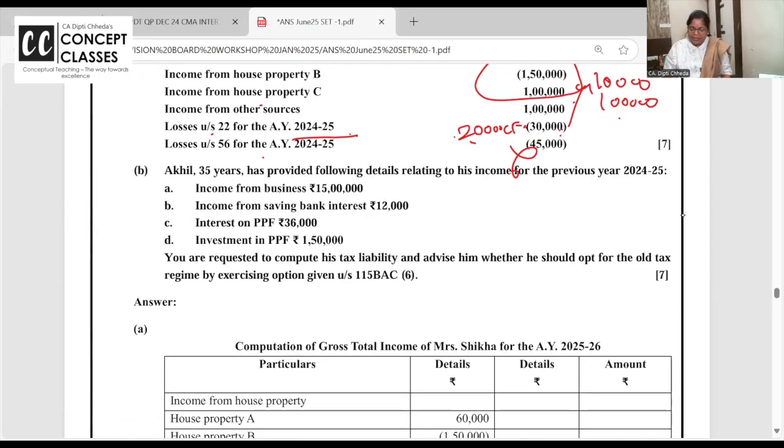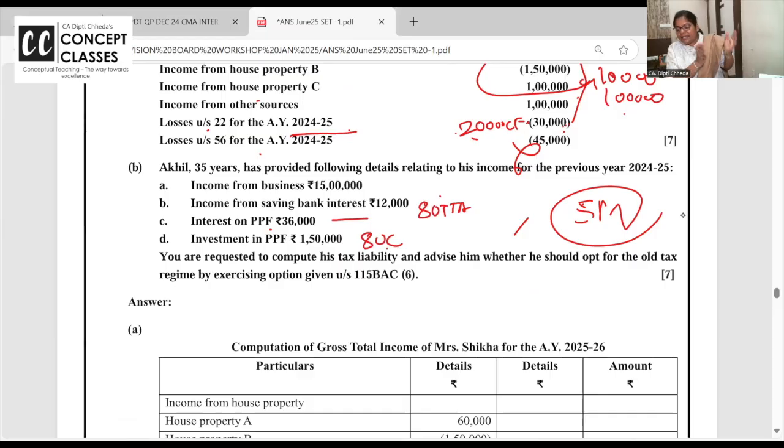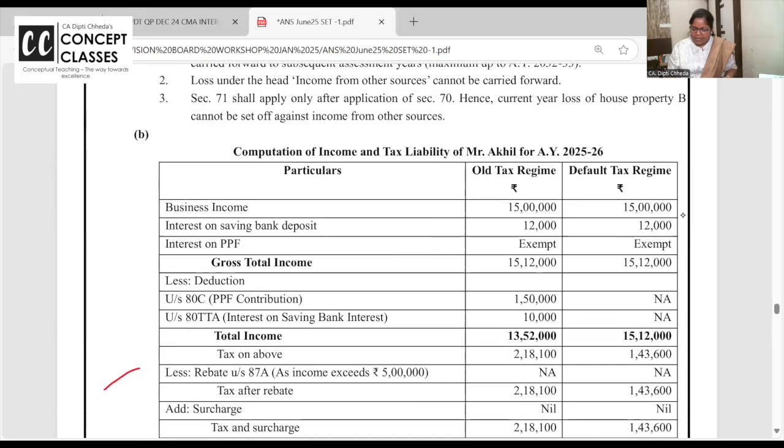Next question, it mandatorily comes in the exam, and this is your CMA study material question. Most of the questions in MTP they give from the study material. Yes, you have to solve under both regimes. Income from business, bank interest, देखते ही 80 TTA. Interest on PPF is exempt. Investment 80C: this you will not get in the default tax regime, you get it in the normal regime. You are requested to calculate the tax for both. Let us check the answer.